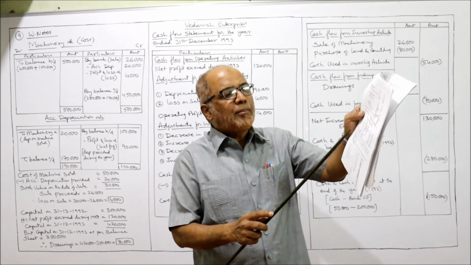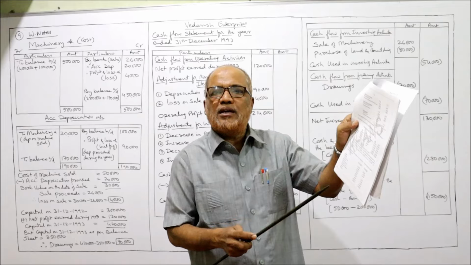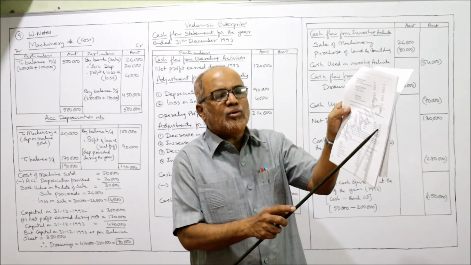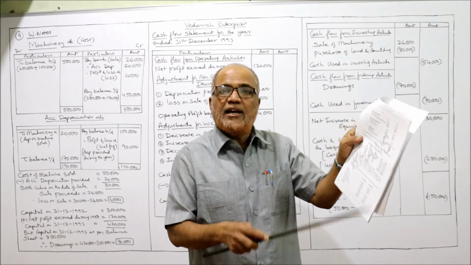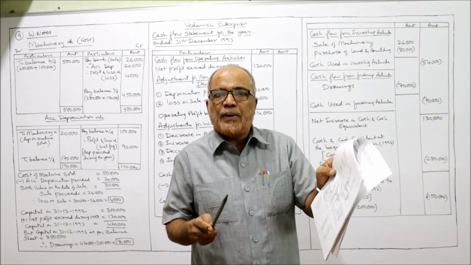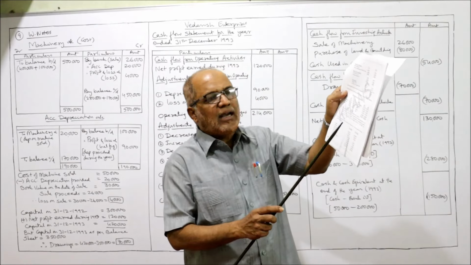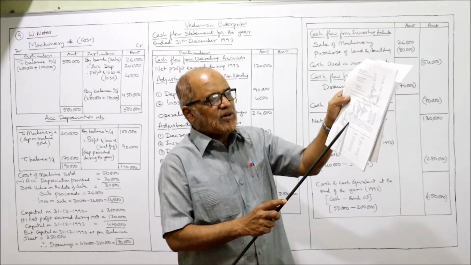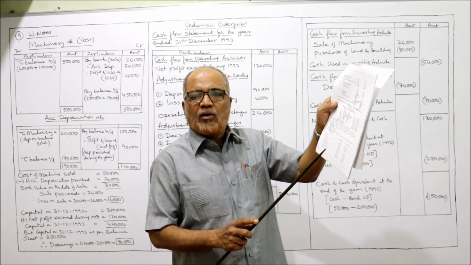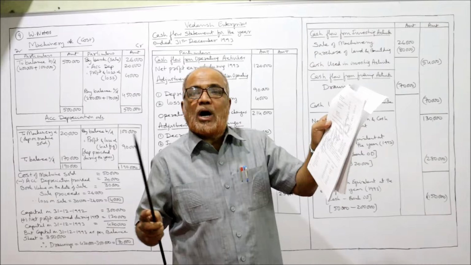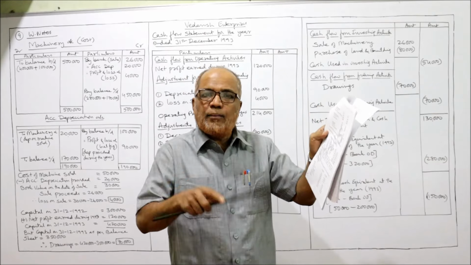In the balance sheet, machinery value is given as 4 lakh. Is there any depreciation given in the balance sheet? No, nothing. So this 4 lakh rupees and 2,80,000 rupees machinery value given is the WDV, written down value. But we need cost. That means whatever depreciation has been provided will be added back. So how much depreciation provided? Last sentence: the provision for depreciation against machinery on 31st December 92 was 1 lakh. At the beginning of the year, provision for depreciation was 1 lakh. So after deducting 1 lakh, we have a machinery value of 4 lakh. So we add back 1 lakh rupees.